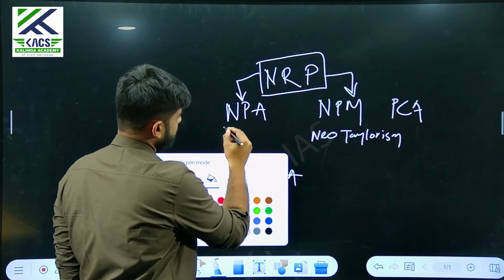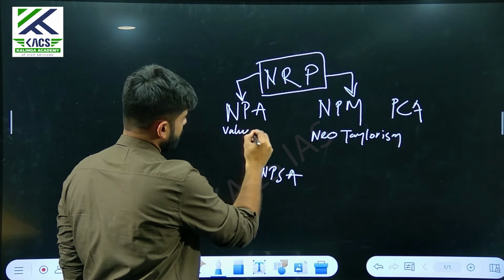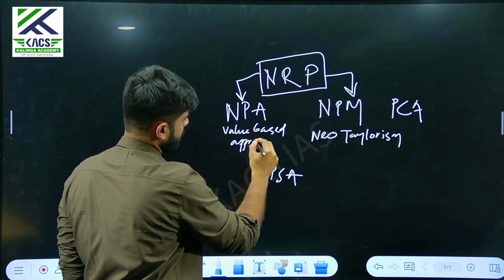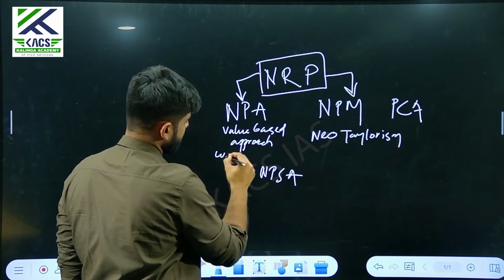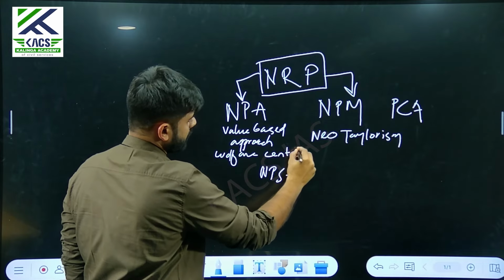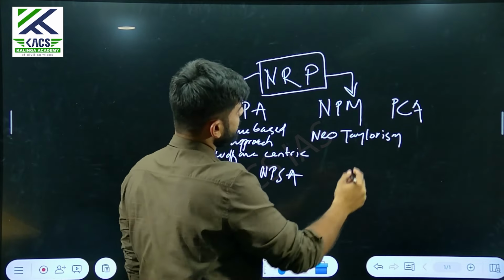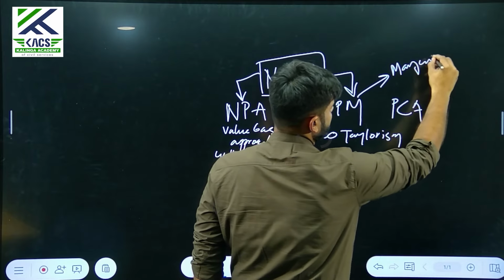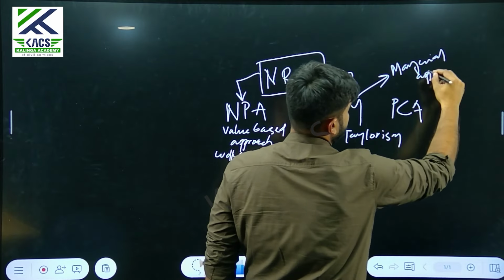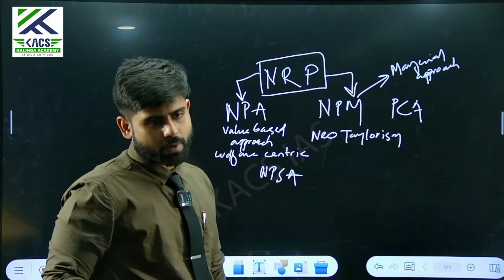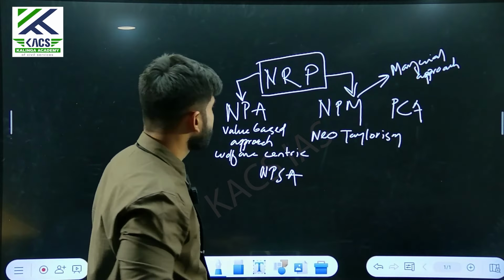NPA is the value-based approach. It is welfare-centric, right? Now NPM is the managerial approach. We are talking about targets, we are talking about objectives, right?